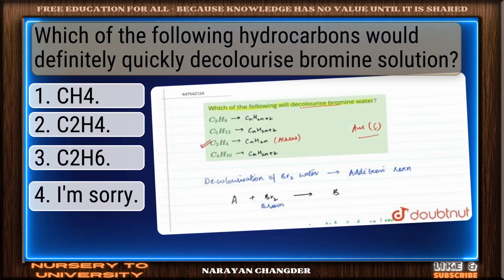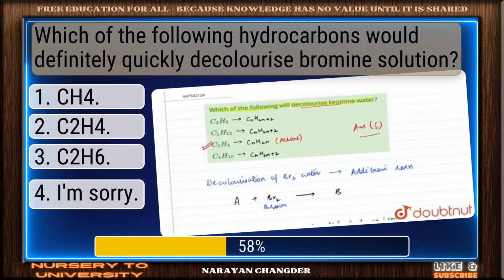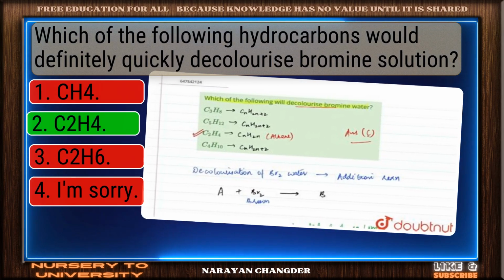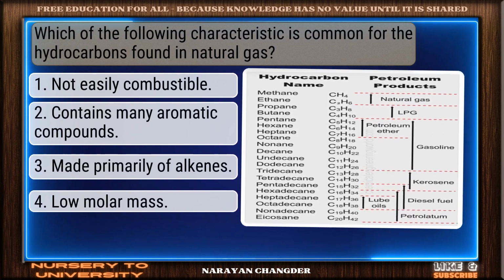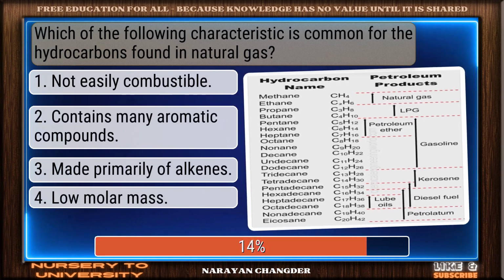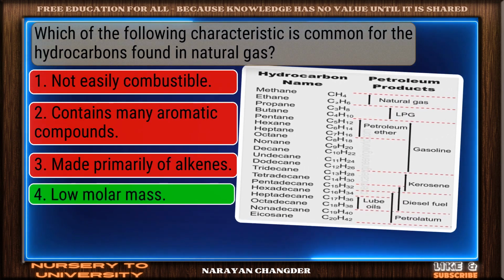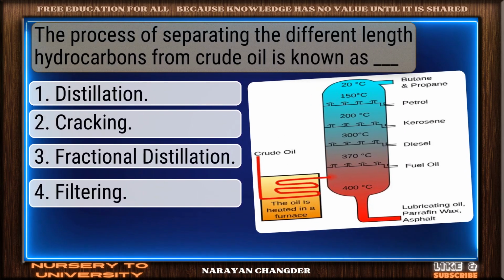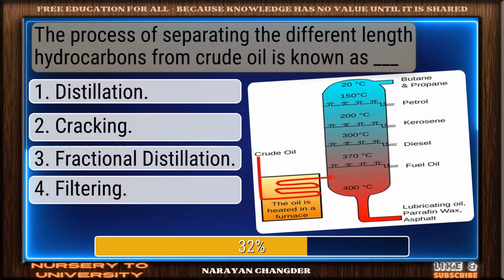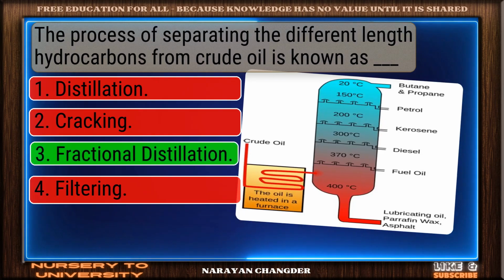Which of the following hydrocarbons would definitely quickly decolorize bromine solution? You're right. C24 is the correct answer. Which of the following characteristics is common for the hydrocarbons found in natural gas? Valid point. Low molar mass is true. The process of separating the different length hydrocarbons from crude oil is known as dash. You got it. Your choice fractional distillation is right.